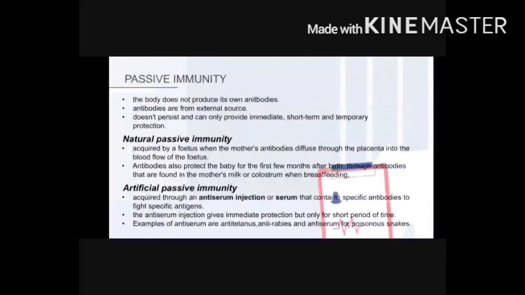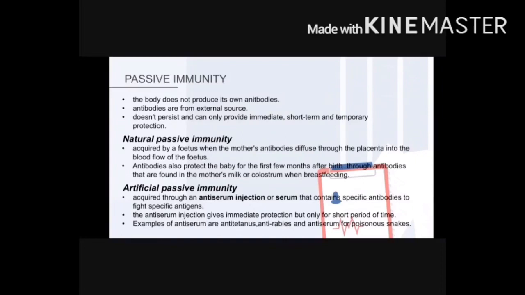So, passive immunity. The body does not produce its own antibodies. This is for passive immunity. The antibodies are from an external source, which means they are not found inside your body, but have to be administered from outside by doctors or pharmacists. This passive immunity does not provide long-term protection, but it's very fast, immediate, short-term, and temporary.